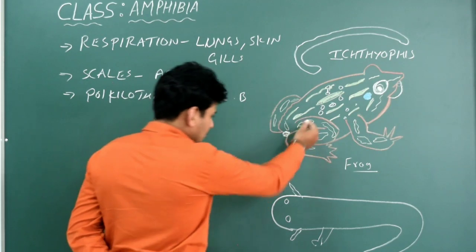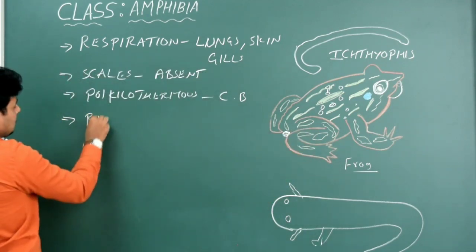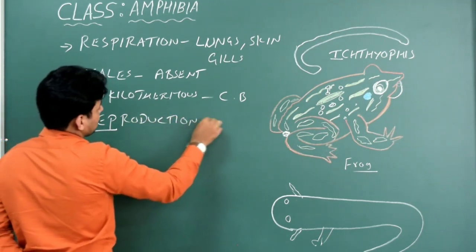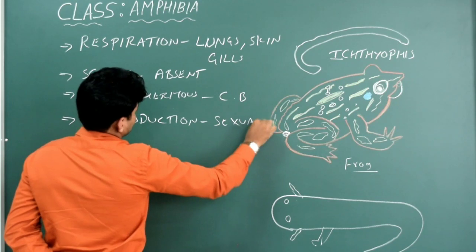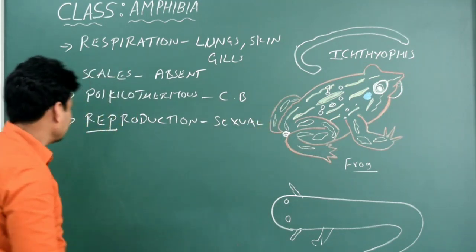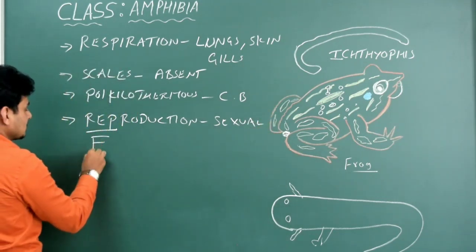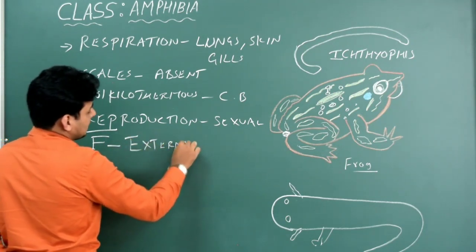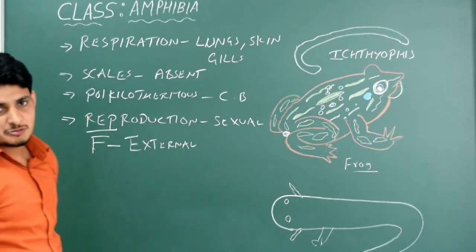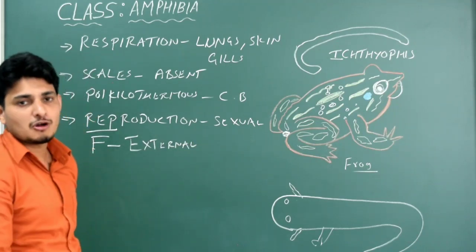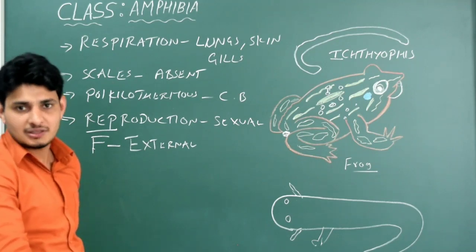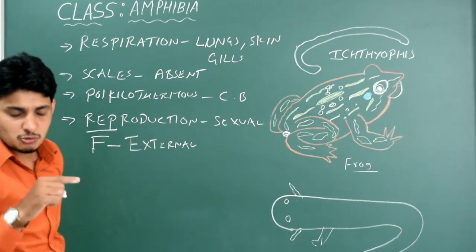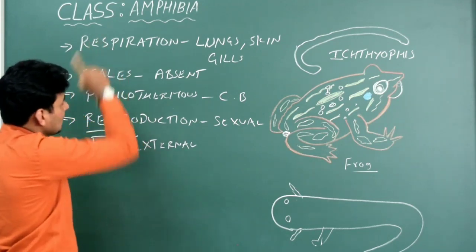The next is reproduction. Here, reproduction is always sexual mode. And fertilization is always external. So I just write F. It is external. That means during the mating, the male frog releases sperms in the water. At the same time, the female frog also releases ova in the water. They mix and fertilization takes place in the water. So it is external. It is one of the important characters of the class Amphibia.